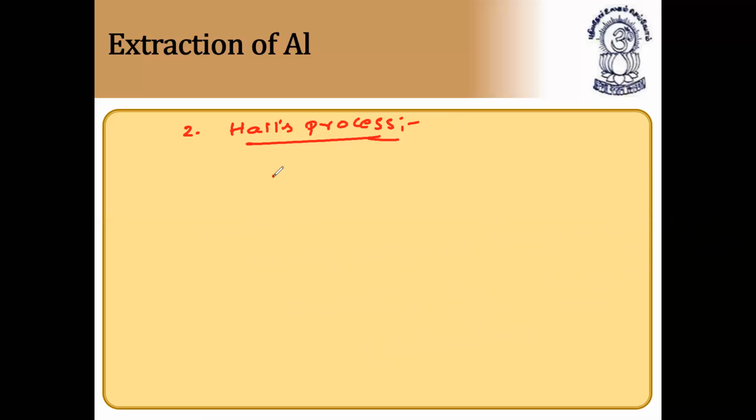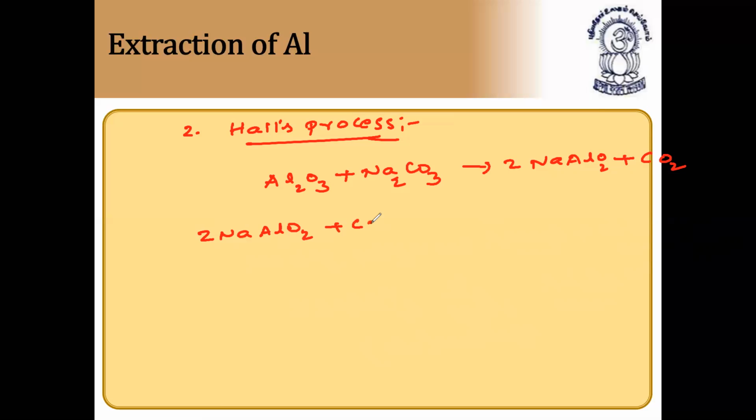So here, the bauxite is fused with sodium carbonate. It forms sodium metaaluminate along with carbon dioxide. This sodium metaaluminate combines with carbon dioxide and water.